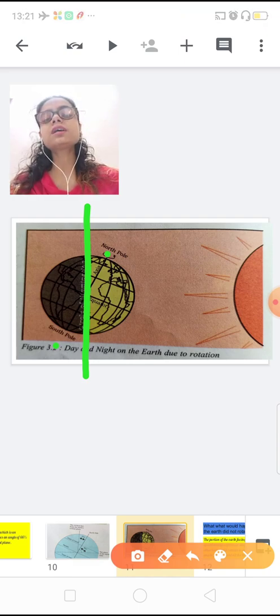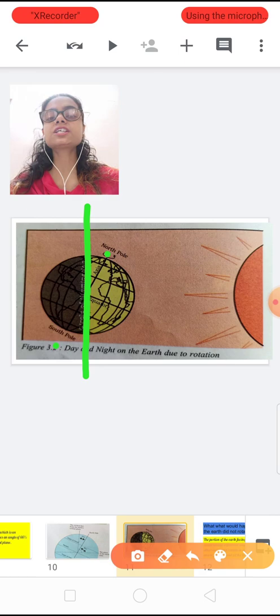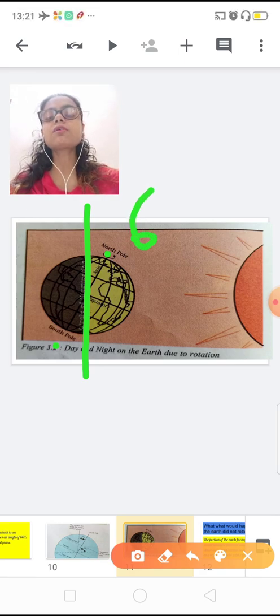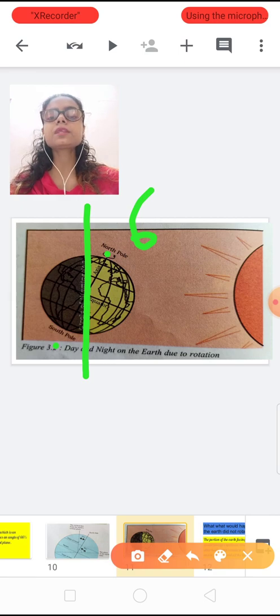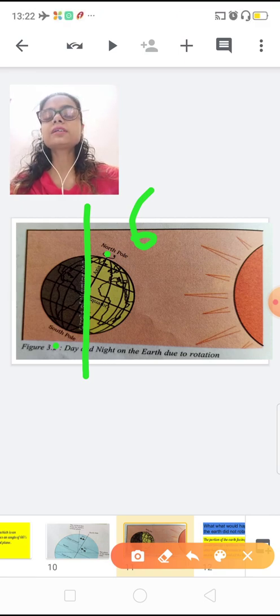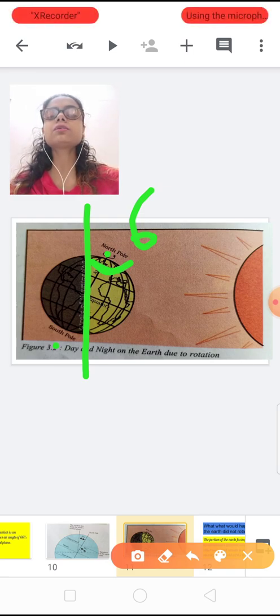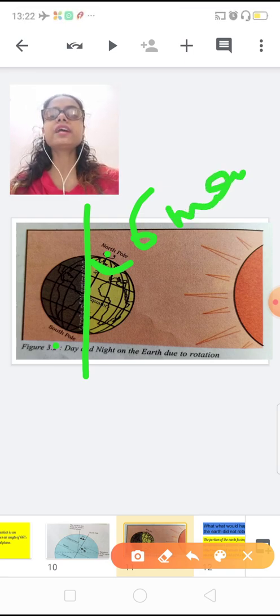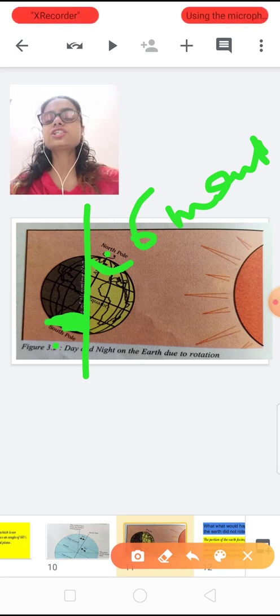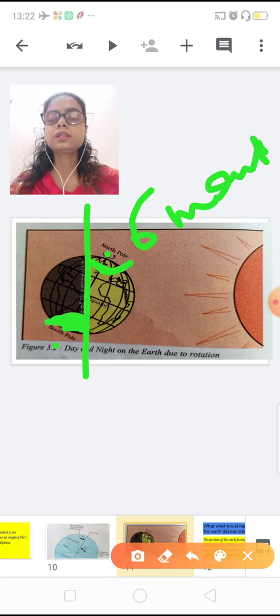So that's why they experience 6 months of day and 6 months of night. The brighter part of the north pole experiences 6 months of day, and the darker part, the south pole, experiences 6 months of night.